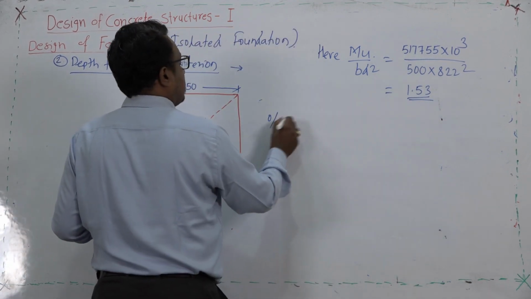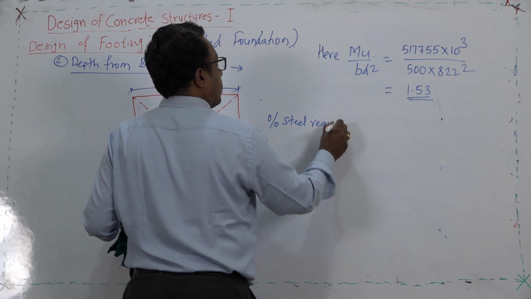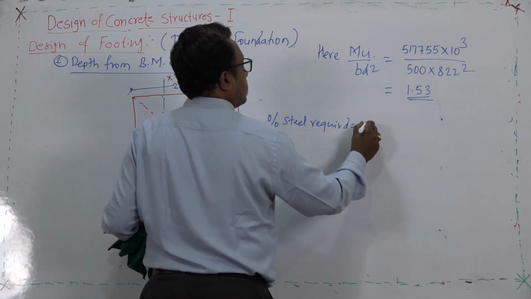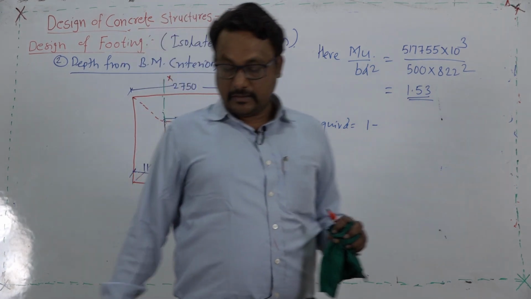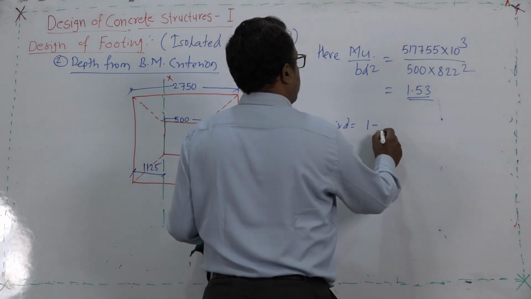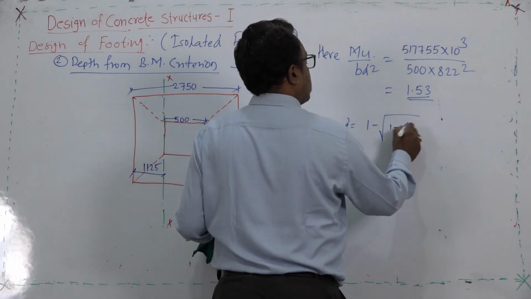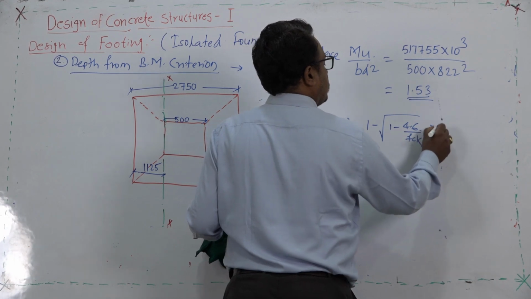So, the percentage of steel required is given by the formula 50 times FCK by Fy, multiplied by 1 minus under root of 1 minus 4.6 divided by FCK into Mu by BD square.